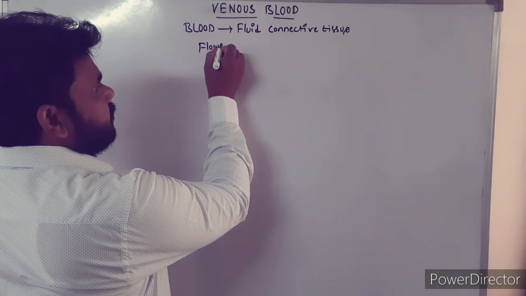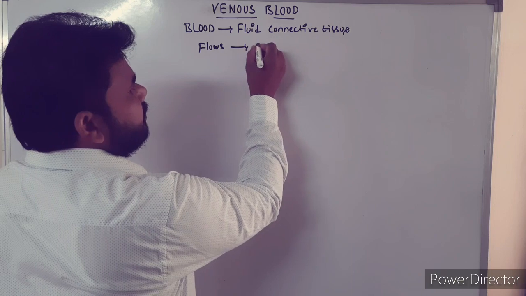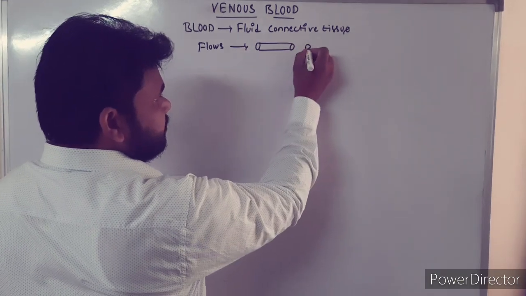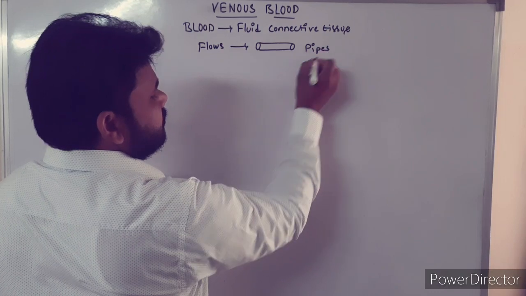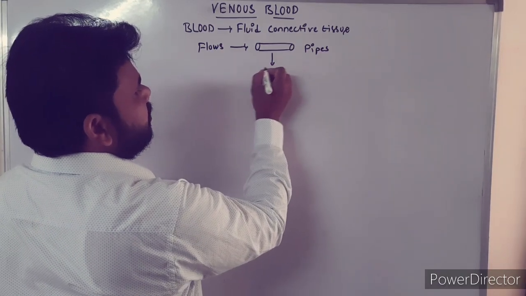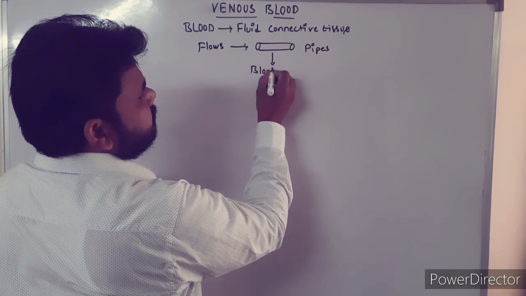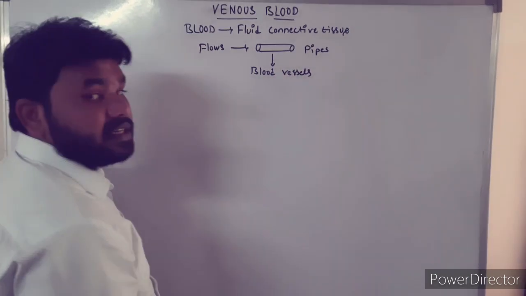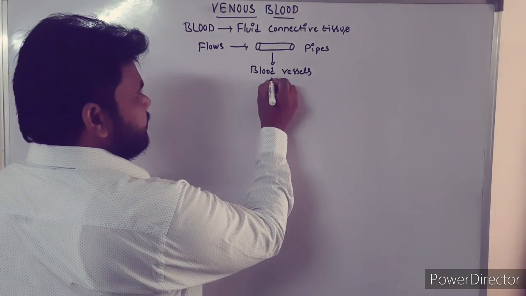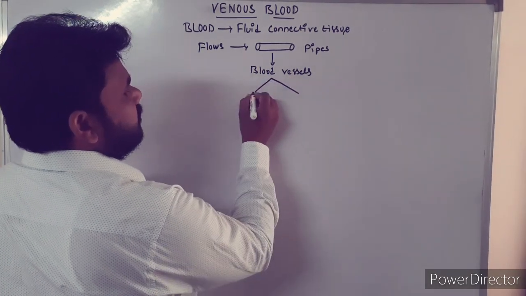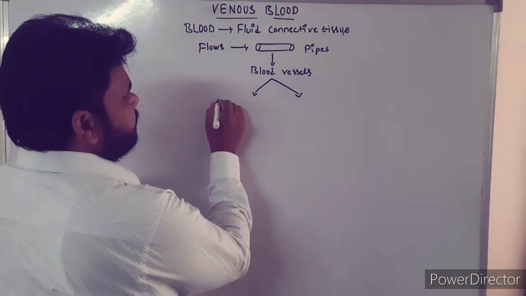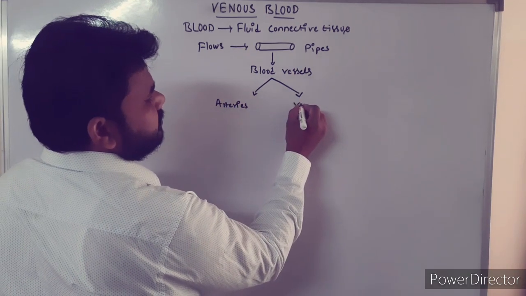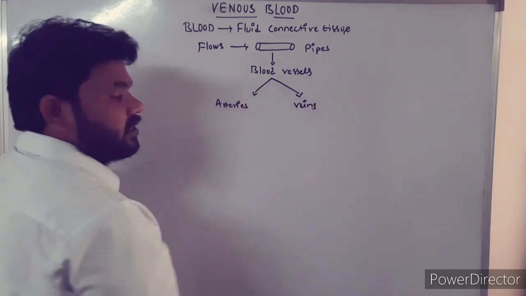It flows inside our body in small pipe-like structures, and these pipes are called blood vessels. These blood vessels are of two types: arteries and veins.